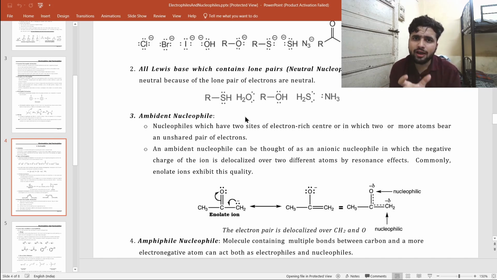For a nucleophile, the species must have 8 electrons. And the second condition is that it can have either lone pairs or pi bonds, so the donation can be possible by these two. Why must it have these 8 electrons? Because for a species to donate electrons, what is the first requirement? I should be fulfilled myself, then I will donate.